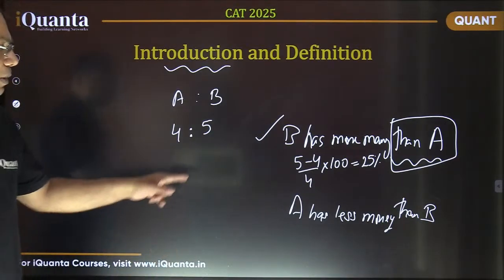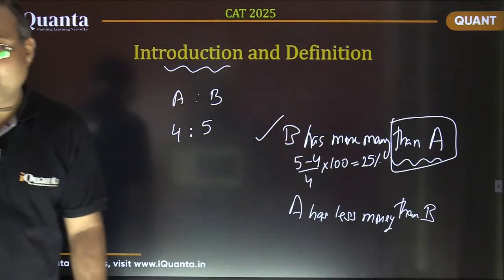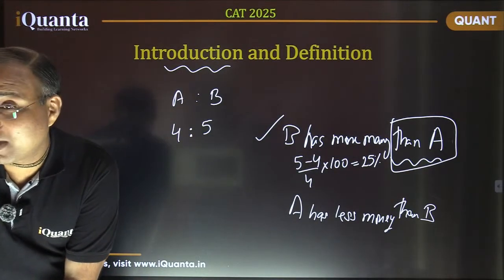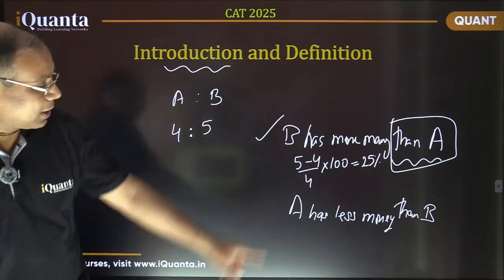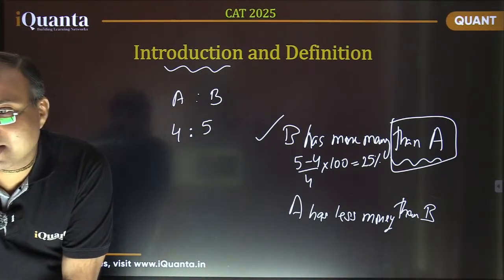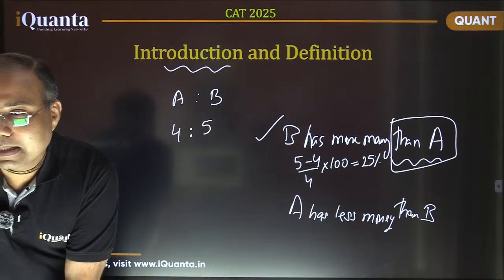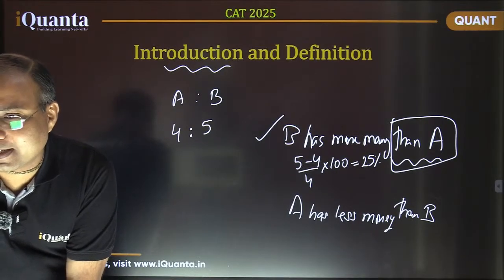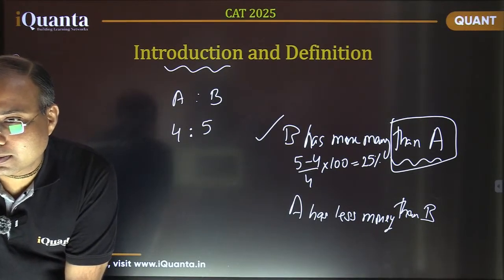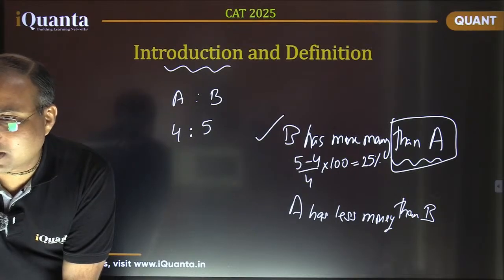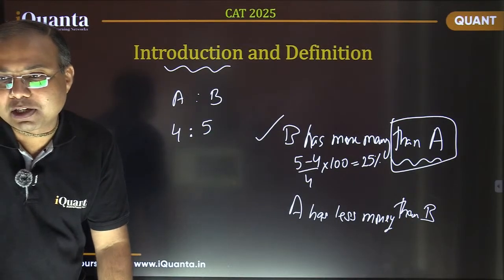Sanskriti, we have just found the percentage change here. How much percent B had more money? Now I'm asking how much percent A has less money than B? That's perfectly fine. Exactly. Good. So it is exactly the same question, exactly similar.